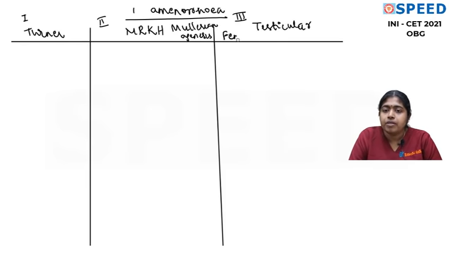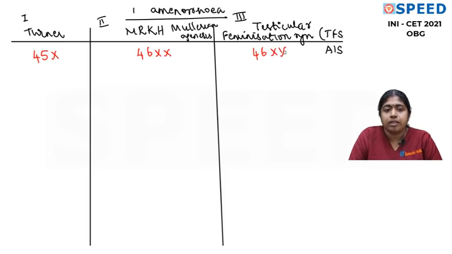Testicular feminization syndrome, it's also called TFS, also called androgen insensitivity syndrome. I'll just write androgen insensitivity syndrome. Let's talk about the karyotype. We know Turner syndrome is 45X, MRKH is 46XX, and testicular feminization is 46XY.